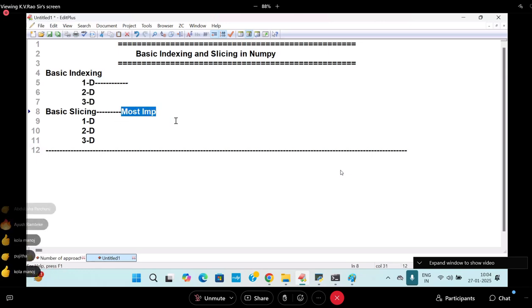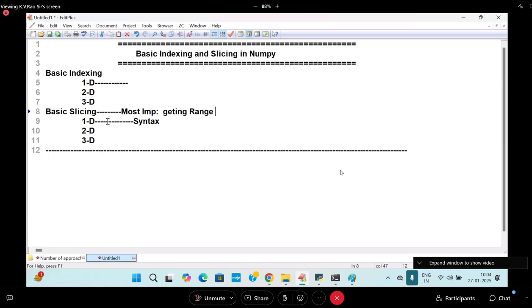Slicing. Slicing means the rules and regulations which are already taught in the Python classes. 1D, 1D. What is the syntax? I'm going to write it. Slicing means getting a range of values or a subset of values from an ND array object.